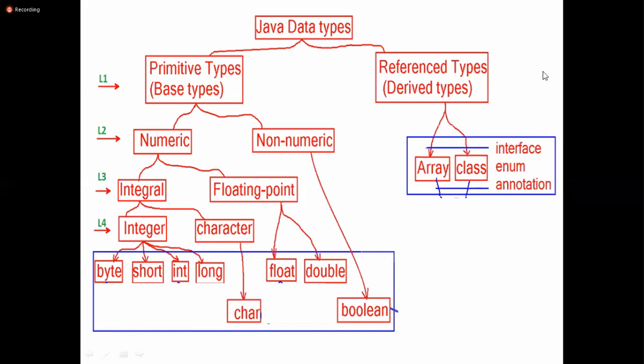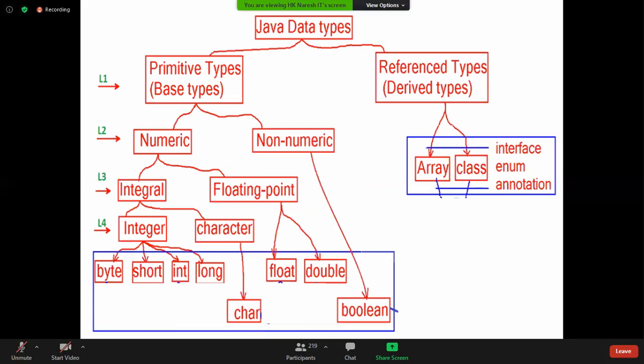I have not mentioned here abstract class and final class. You know, right? Types of classes: interface, abstract class, concrete class, final class, enum, annotation. I mentioned only five here, but under class we have two more, totally seven. We need to understand only array and class. So this is the complete hierarchy. Can I hope all the people got some idea?